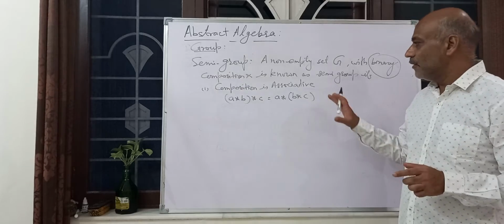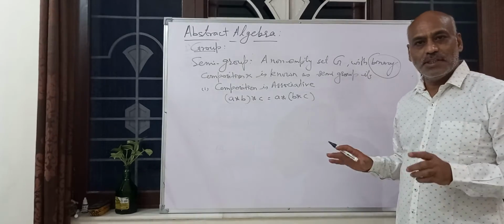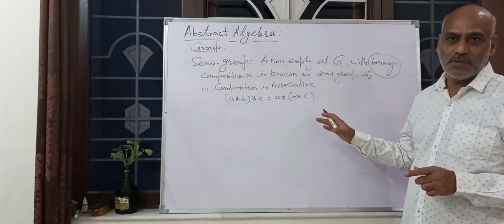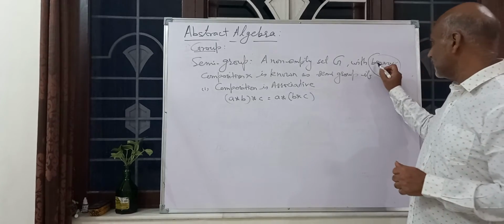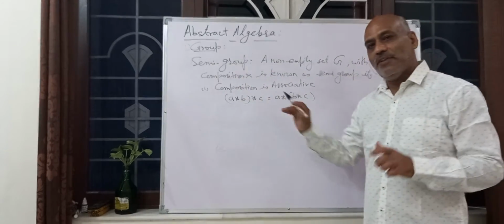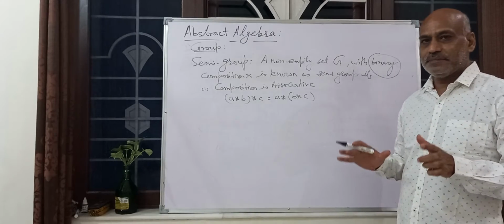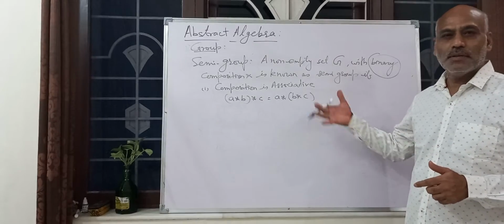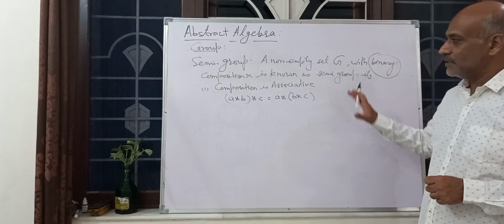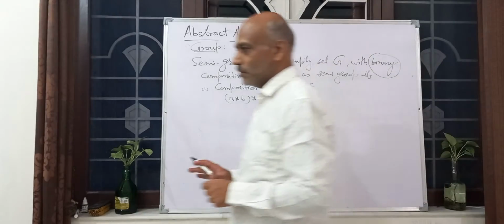So here we do not need to prove this: A belongs to G, B belongs to G, A star B belongs to G, if it is written binary composition. If it is written only composition, then we have to show the closure property. Otherwise, no need to show closure property.